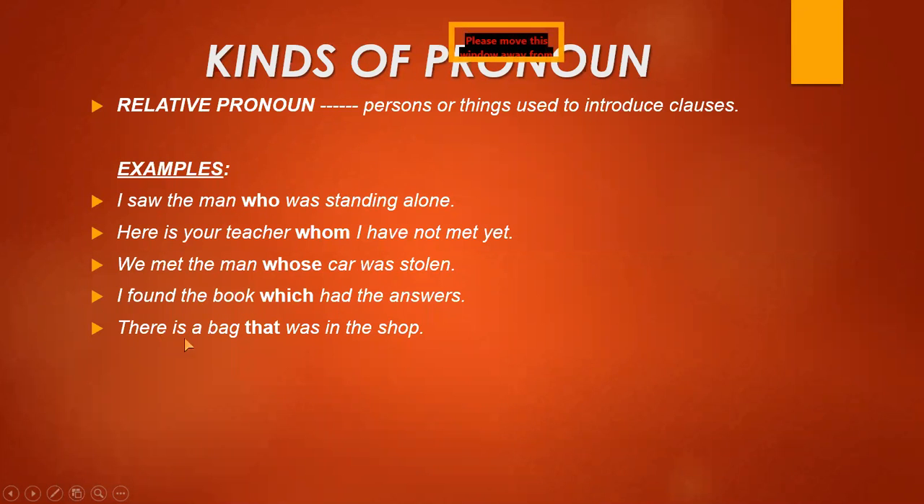Next example, there is a bag that was in the shop. Again, you can see that was is used as a verb in the clause, and that is used for the bag. It means that is the pronoun or relative pronoun which is used for the things like bag. Remember this thing, who, whom, and whose are used for the persons, which and that are used for the things. I hope you are understanding.